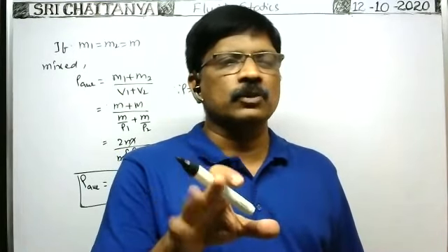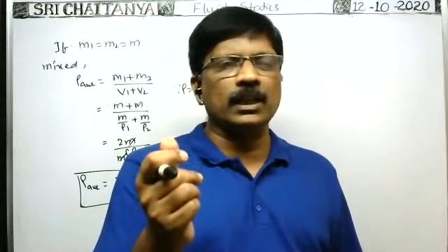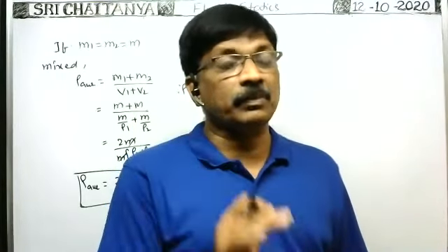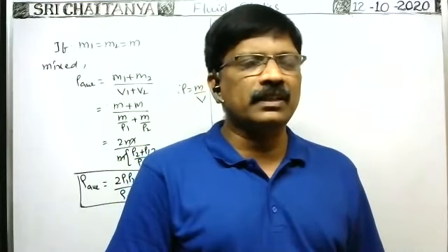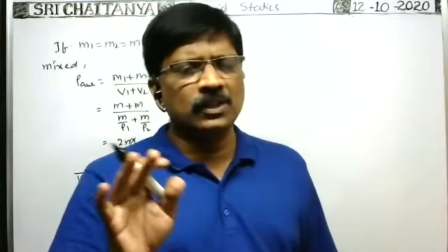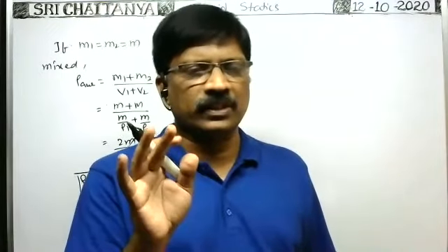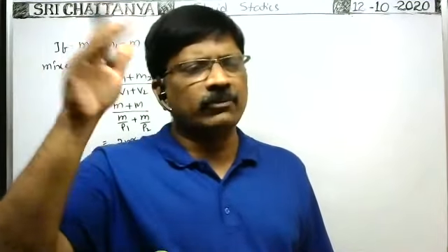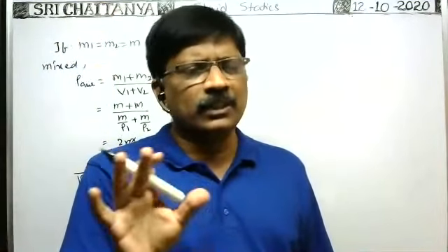Mass remains constant. So density rho is equal to mass by volume. As the volume increases and mass remains constant, density decreases. That means density will change. Because of evaporation, there is no change in the density. The liquid on the outer surface gradually evaporates, but the density of the liquid does not change.